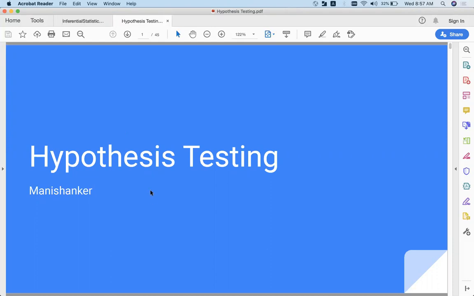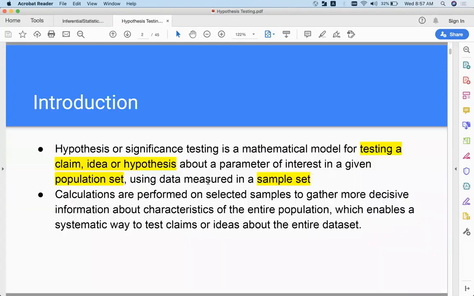Away about that, but let's see what is hypothesis testing. Okay, hypothesis or significance testing is a mathematical model for testing a claim, idea, or hypothesis about a parameter of interest in a given population set using the data measured in sample set. Okay, hypothesis testing is a mathematical model. There is a set of rules you have to follow for testing a claim or an idea or a hypothesis.